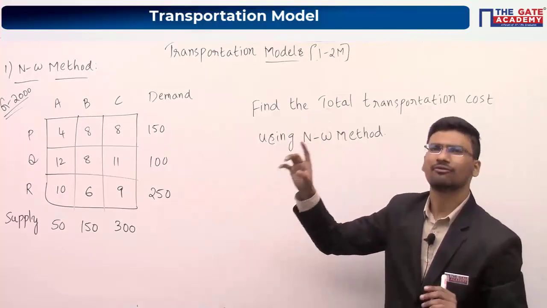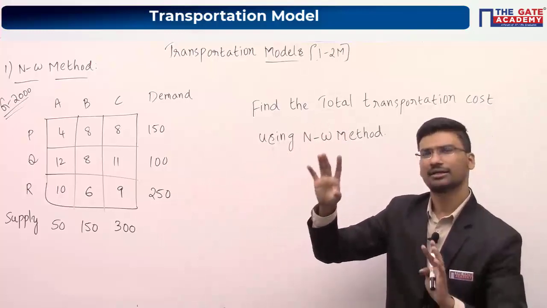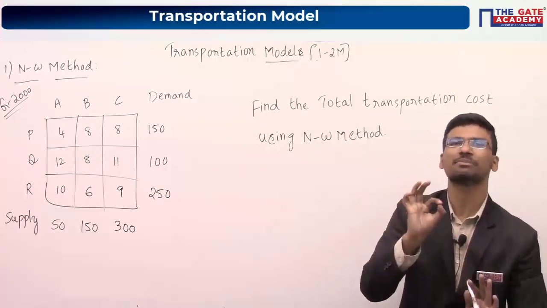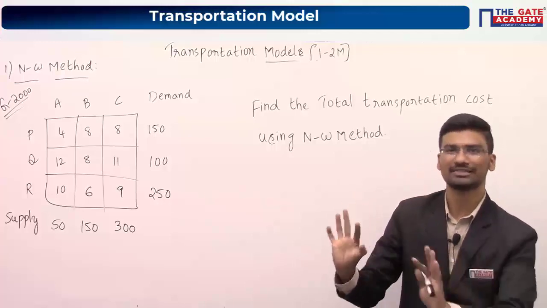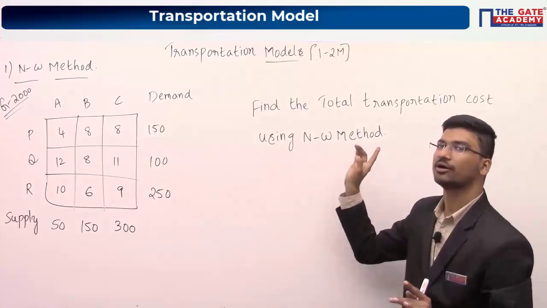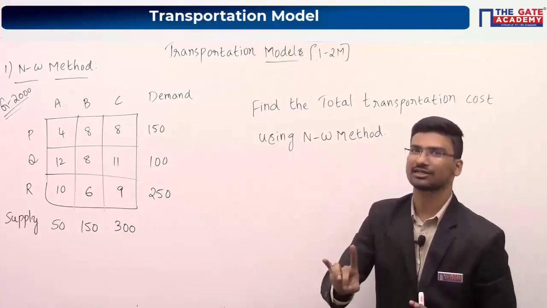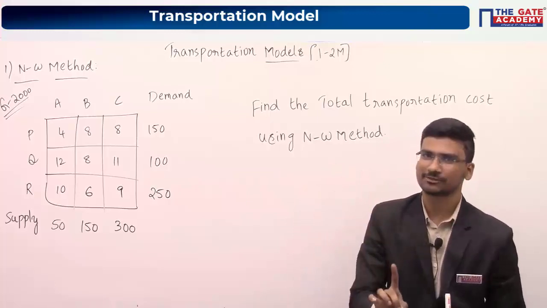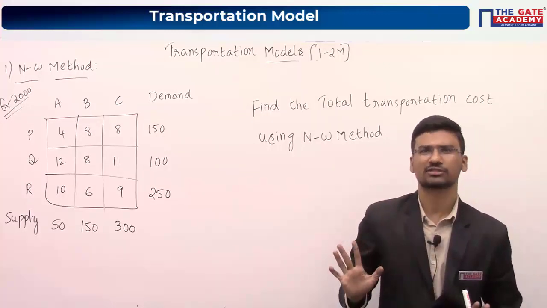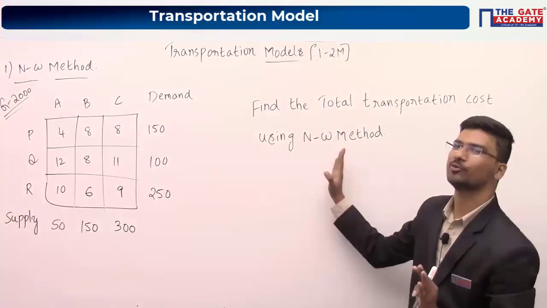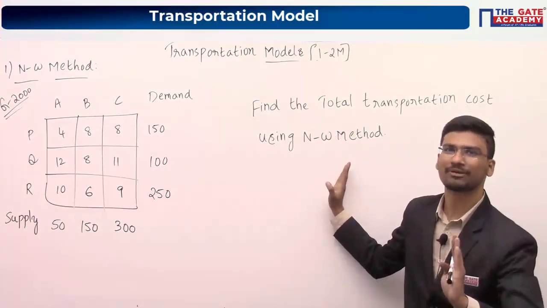Like NW method, WAM method, LCM method. Whenever they are asking questions in GATE, definitely they will mention which method to use. So please make this clear. In this question also they have mentioned using the NW method, we have to find transportation cost. That's all. They are not asking us to find the minimum transportation cost or optimal transportation cost. We are just finding transportation cost using the NW method. That's all. It is not minimum transportation cost.